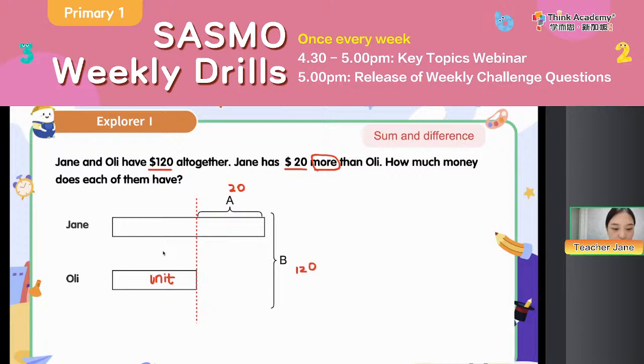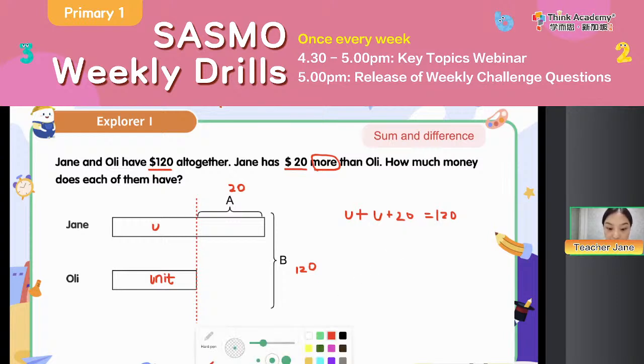We just label the U as 1 unit, okay? So we can see 1 unit, that is what Teacher Ollie has, right? And Teacher Jane has how many? 1 unit plus 20, right? So we can see this equals 120. This is the sum of us.